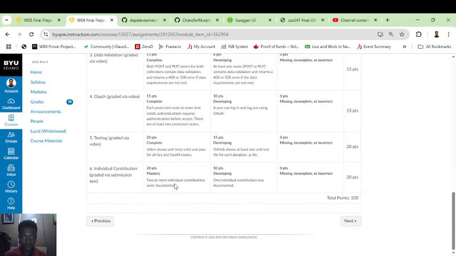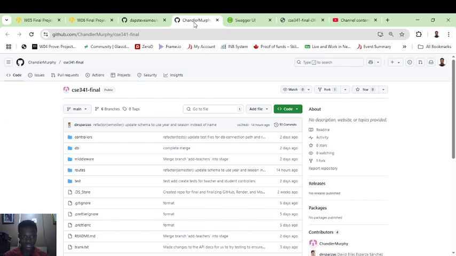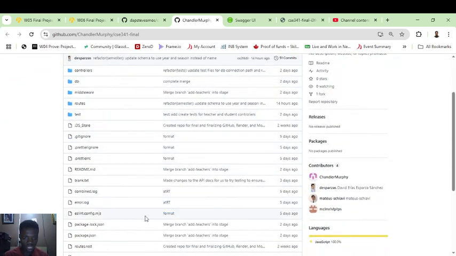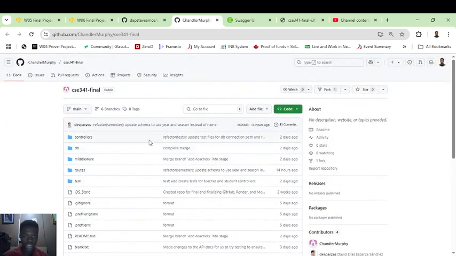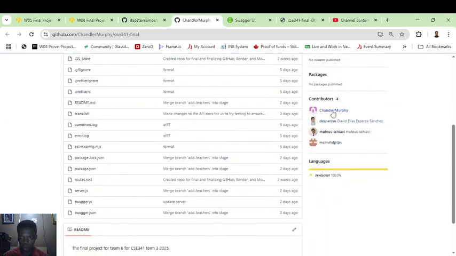Make sure that there are 2 collaborators. So I'll be very fast to be able to do everything in this video. You can notice that this is my teamwork, and there's no .env file here, there is no node module file here, and also we have more than 2 collaborators here.